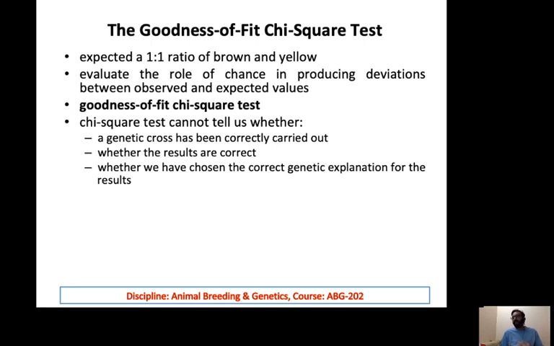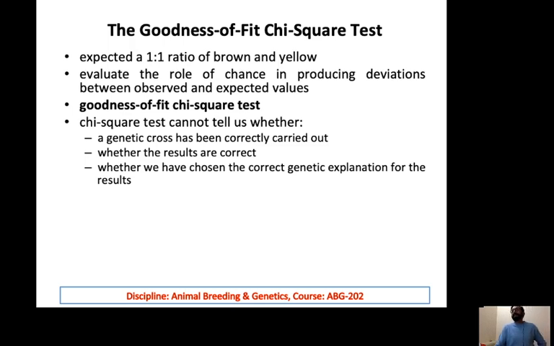This is what you have to do by yourself after evaluation of your data, to find where you made a mistake. Whether results are correct, no, it cannot tell us. Sometimes results could be correct and there could be some other explanation for that, and again you have to find that out scientifically. Then, whether we have chosen the correct genetic explanation for the results or not, this is our own explanation, as I told you.